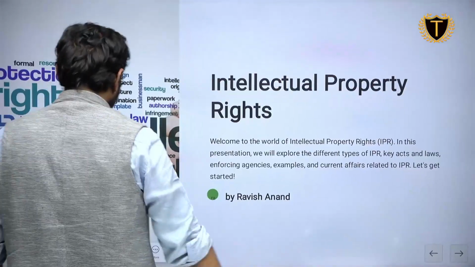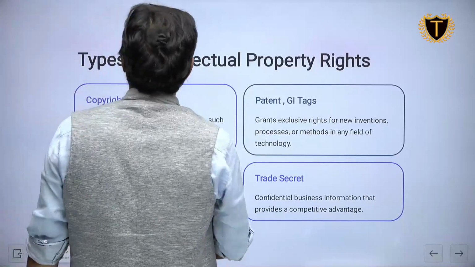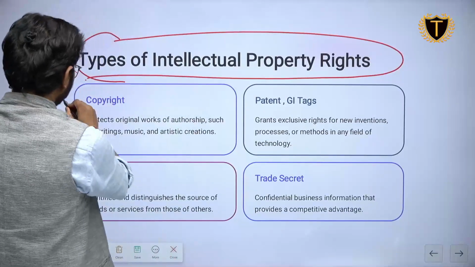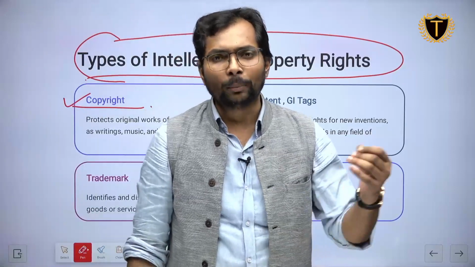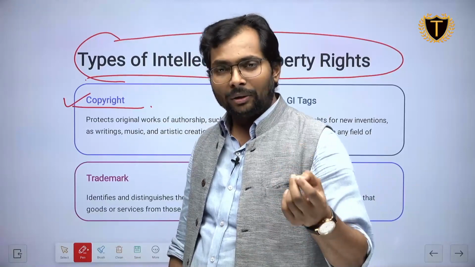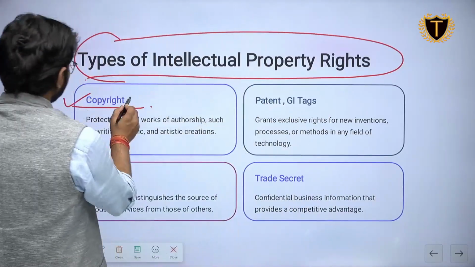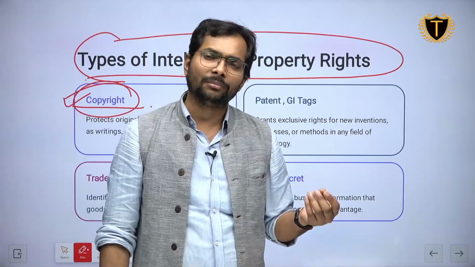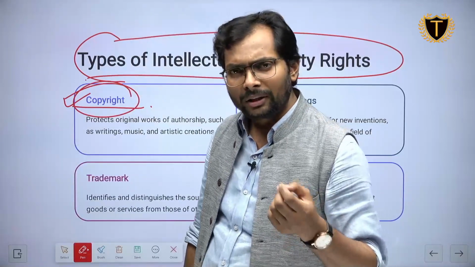Okay. Now, dear aspirants, moving to the next slide, I want to discuss the types of intellectual property rights. What are the types of intellectual property rights? First is copyright. What is copyright? आप सबों ने सुना होगा कि copyright claim आ गया. There are various cases related with copyrights, either on YouTube or on any publications. If you are the publisher, if you are thinking to write any books, or if you are thinking to have some literary stuff, if you need to write something, then you should be aware of copyrights.